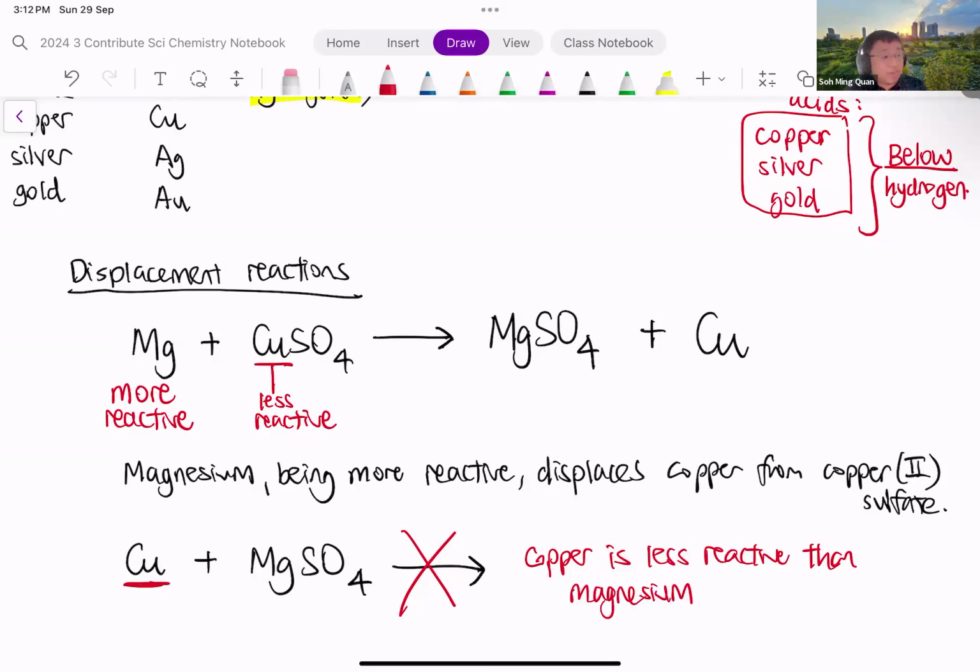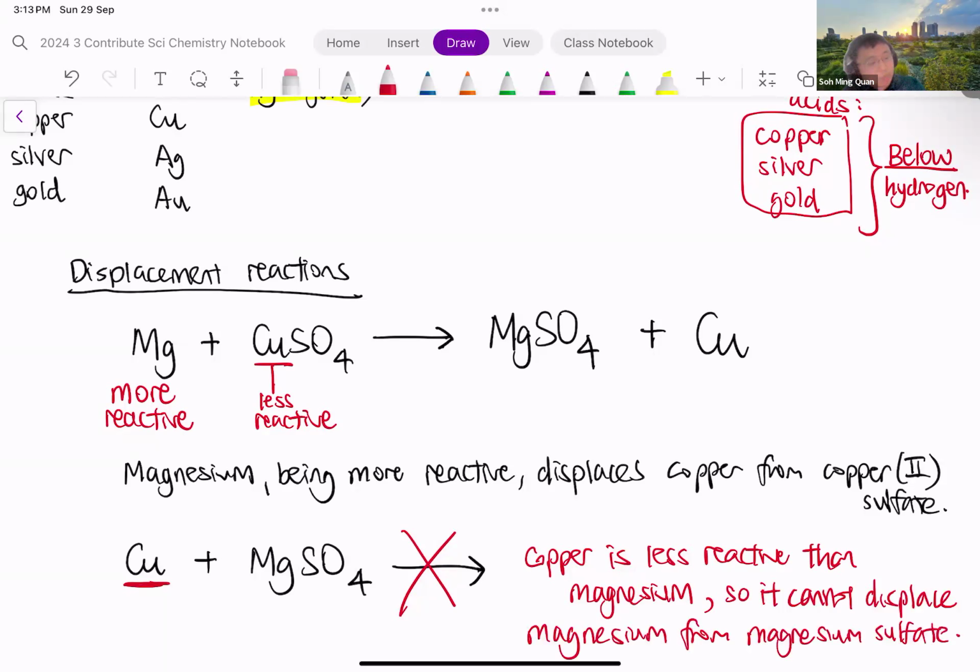So if copper is less reactive than magnesium, it cannot displace magnesium from magnesium sulfate. So it is important to recognize what have you added in. Is it able to actually kick out the other metal which is inside a compound like magnesium sulfate? Okay, so in this case, if I put copper metal in, the copper metal is less reactive than magnesium. It cannot kick out, it cannot displace the magnesium inside the magnesium sulfate.